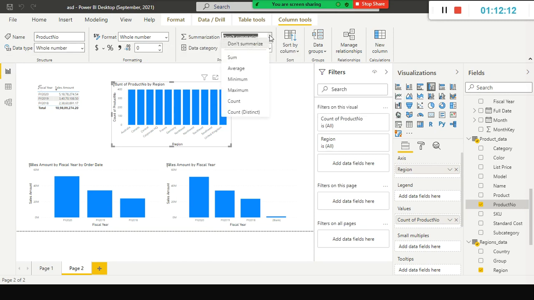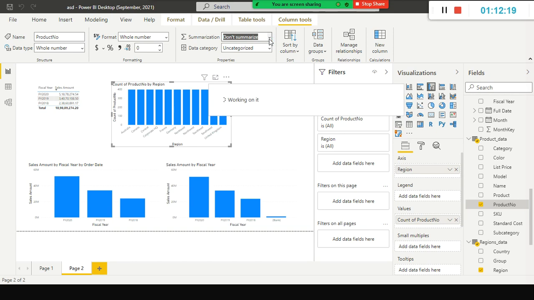Anyhow, here we can use count, right? Even for text we can use count. End of the day, whether it's a text or this one, count can work on the categorical variable also.